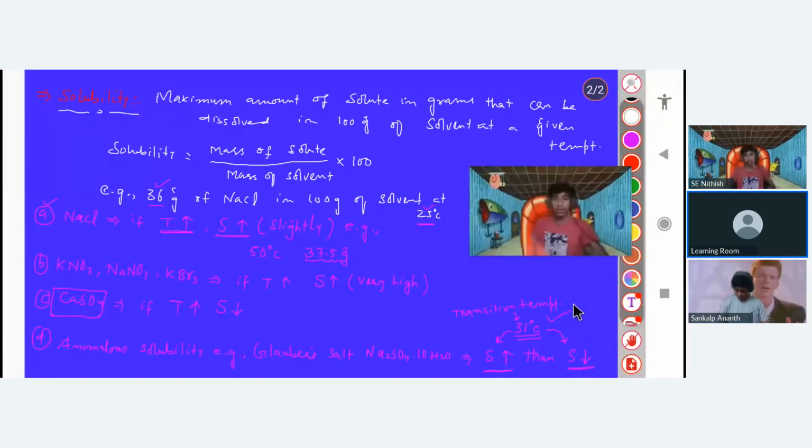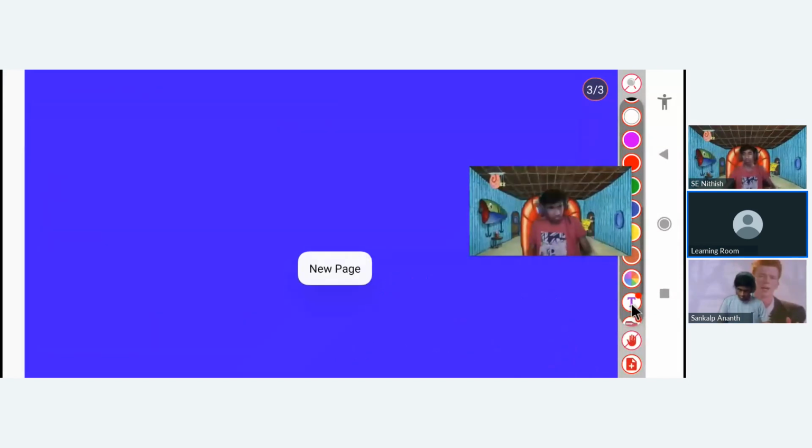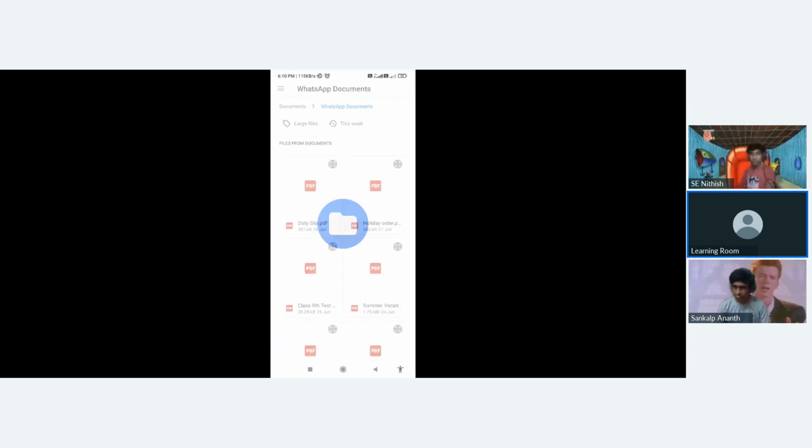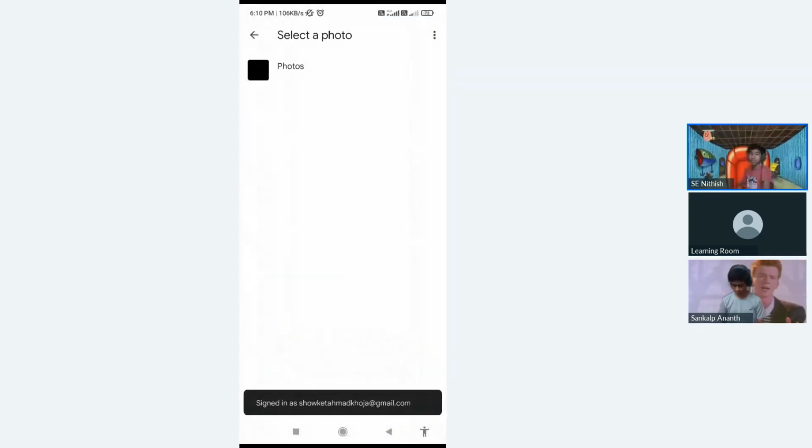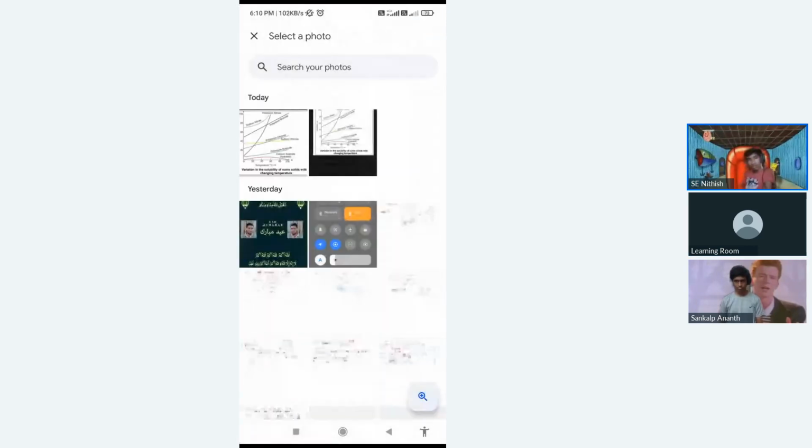Okay. So I will show here that there are some curves obtained, known as solubility curves. I will show the picture of the solubility curves. Tell me, is it visible on the screen? Can you zoom a bit, sir? You can zoom by yourself there. Okay, got it now.